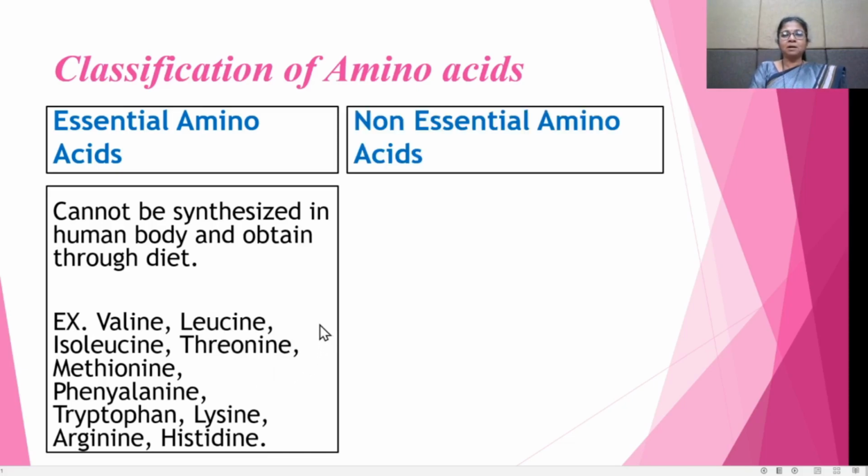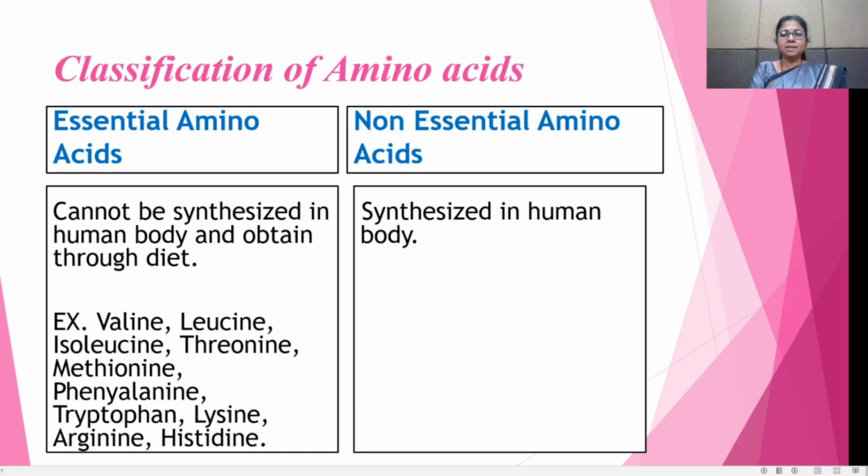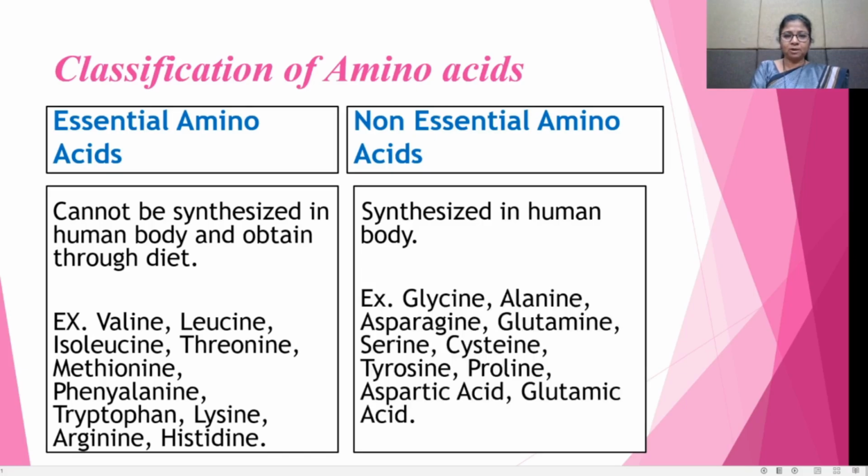The next type is the non-essential amino acids. These non-essential amino acids are synthesized in the human body. For example, glycine, alanine, asparagine, glutamine, serine, cysteine, tyrosine, proline, aspartic acid, and glutamic acid. These types of amino acids are non-essential because they are synthesized in our human body.